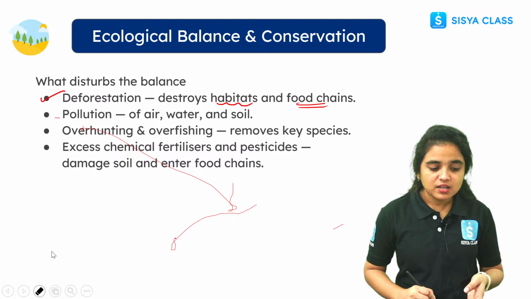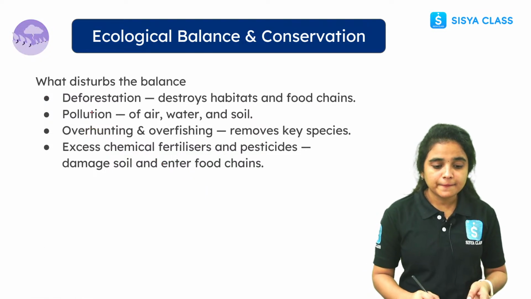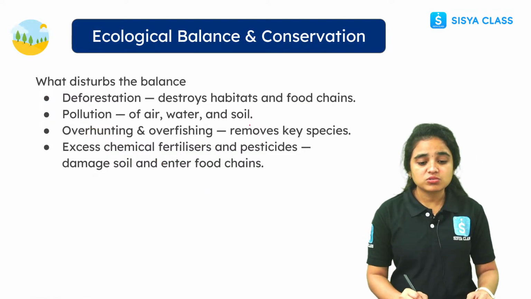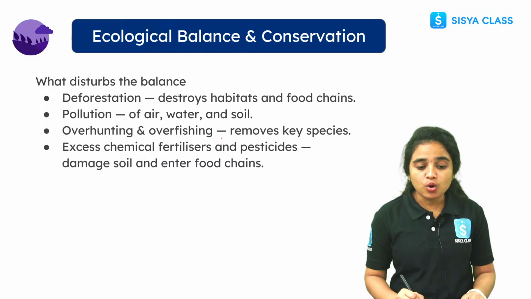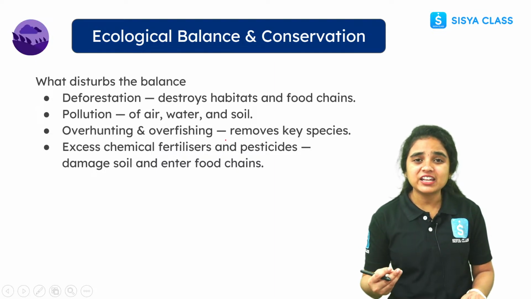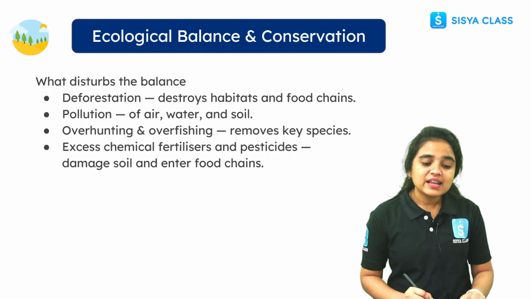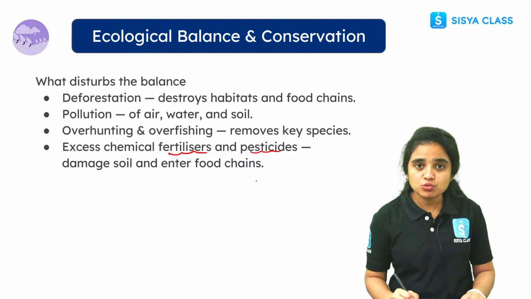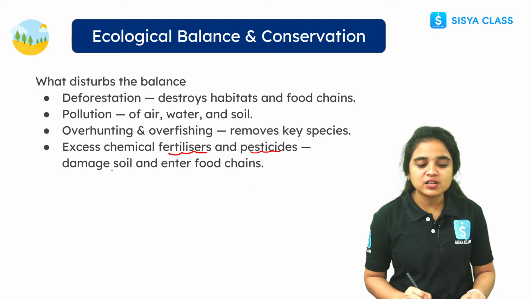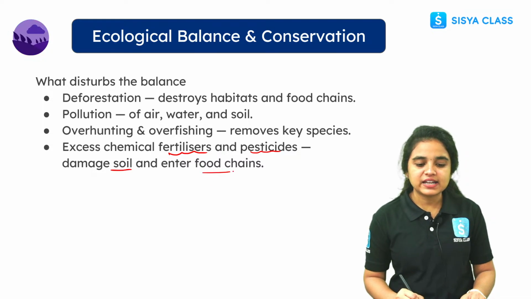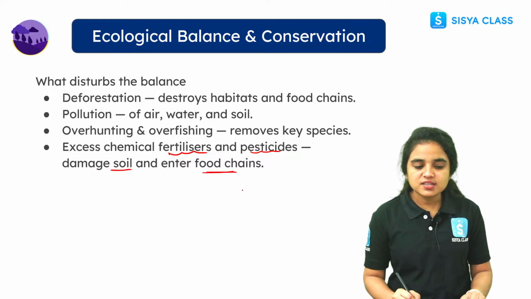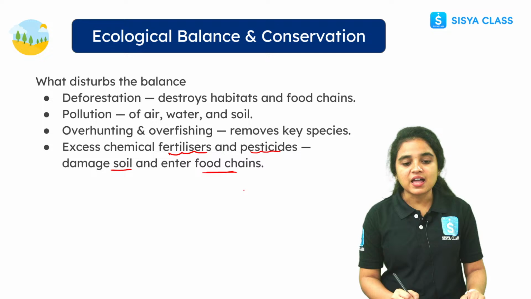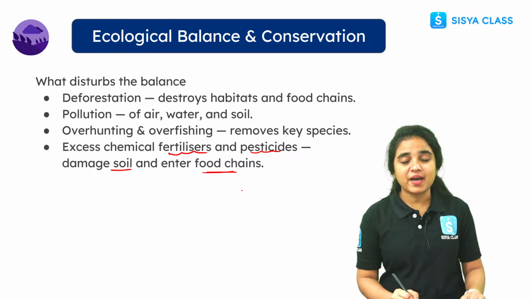overhunting, and pollution of air, water and soil. Overhunting and overfishing remove important key species, and excess chemical fertilizers and pesticides are used here, and damage is caused to the soil and entire food chains. So this is how there will be disturbances in our balanced ecosystem and biodiversity.